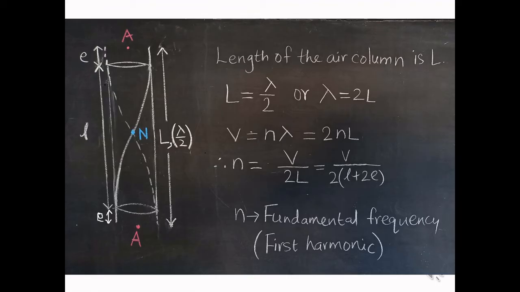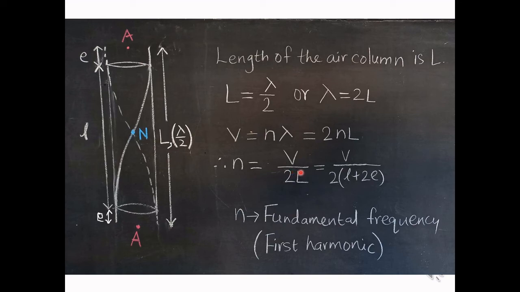Let us find the expression for the fundamental frequency for the pipe open at both the ends. Here you can see antinodes are formed at both the open ends. The length of the air column, capital L, is equal to the distance between these two antinodes. We know that the distance between two consecutive antinodes is equal to lambda by 2. So here L is equal to lambda by 2. So lambda is equal to 2L. V is equal to n lambda, which is equal to 2nL. Therefore, n is equal to V upon 2L.